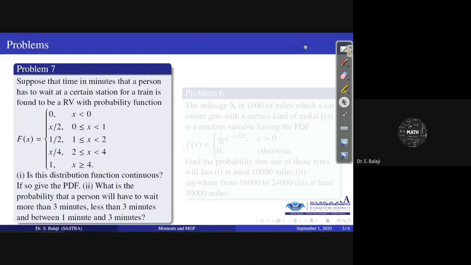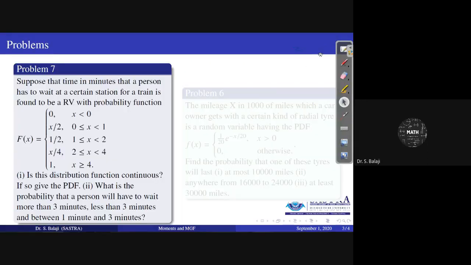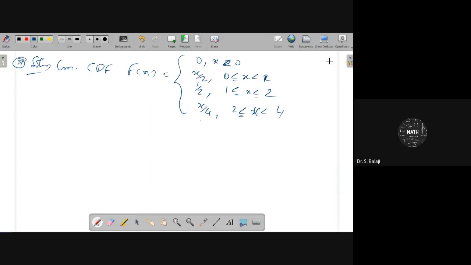One to 2, 1 by 2, 2 to 4 x by 4, and then 1 for x greater than or equal to 4. Therefore, they are asking that